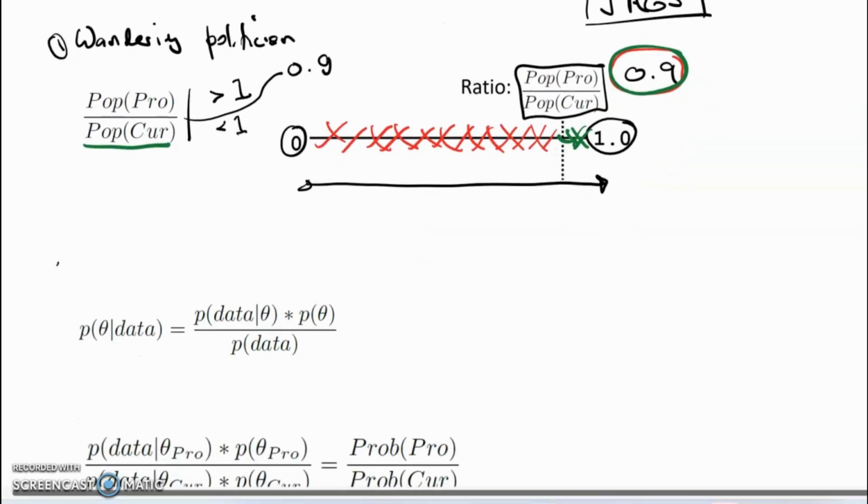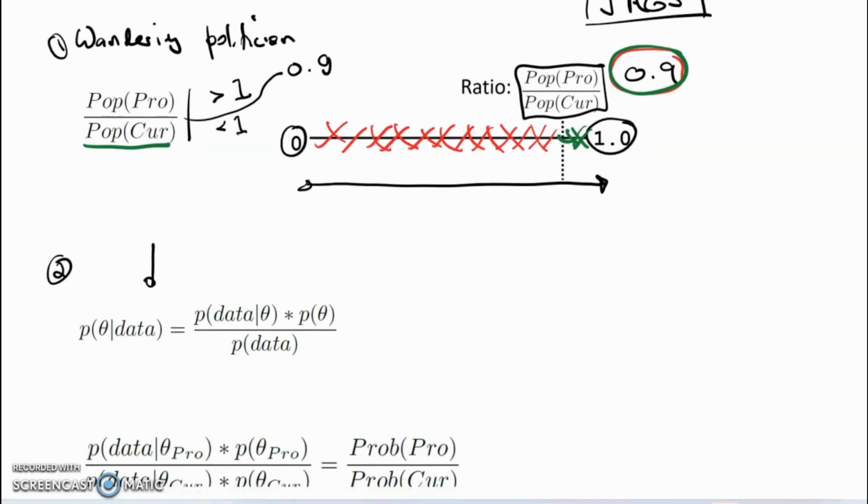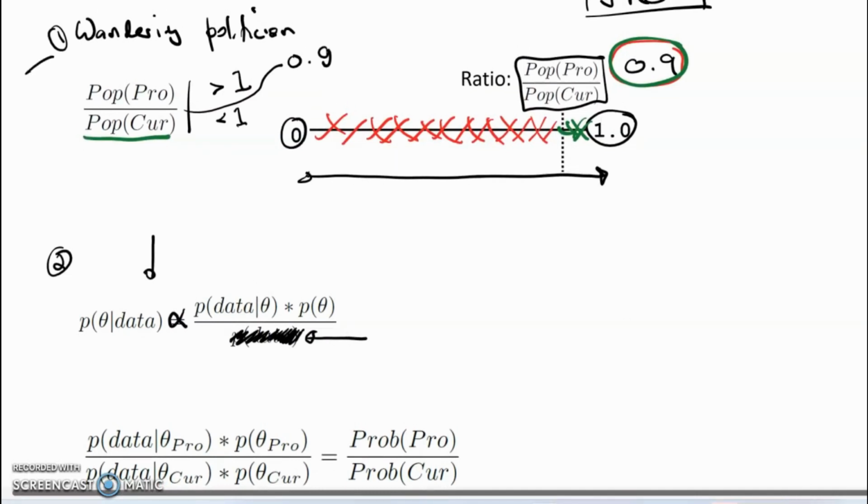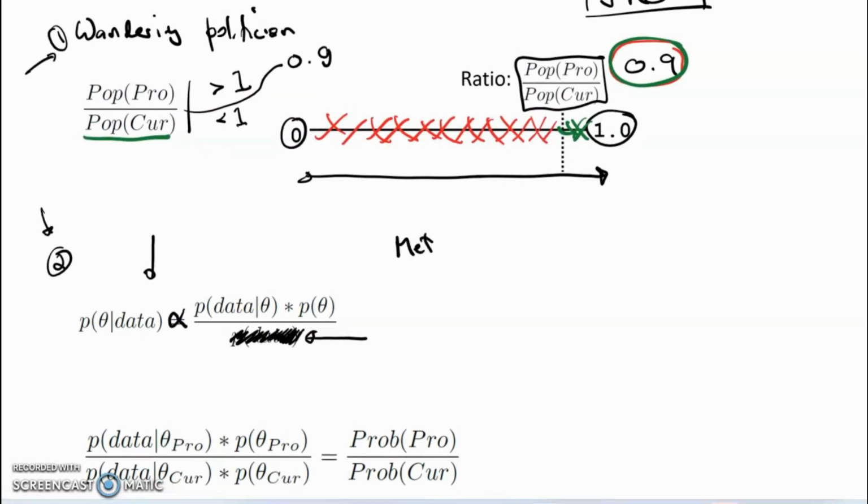Next item for review is, here of course is Bayes' theorem. The challenge in practice, particularly when there are many parameters, is determining the marginal probability of the data. But this is a normalizing constant, so we can get rid of it and change this to a proportionality sign. And so what this week is going to do is combine these two ideas in the Metropolis algorithm.